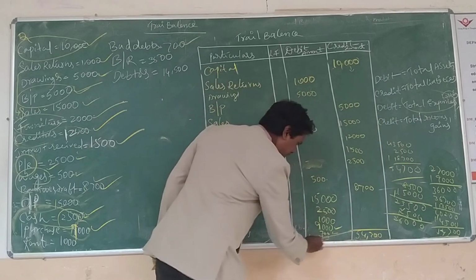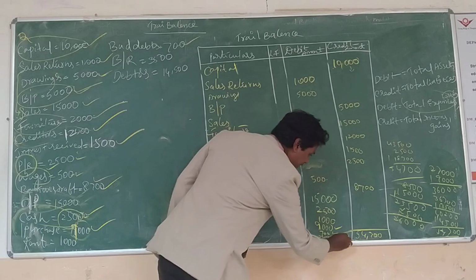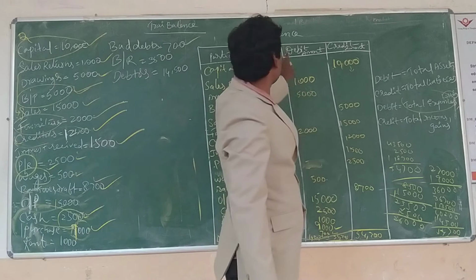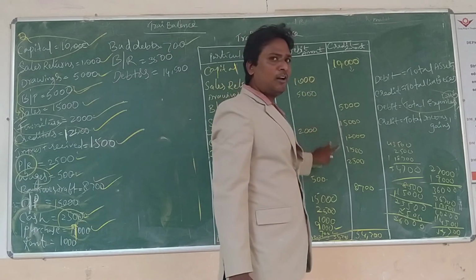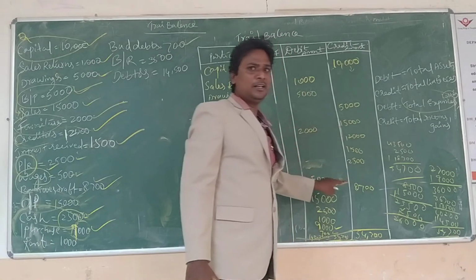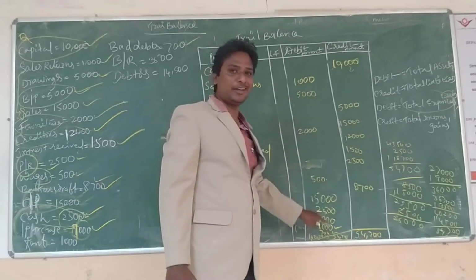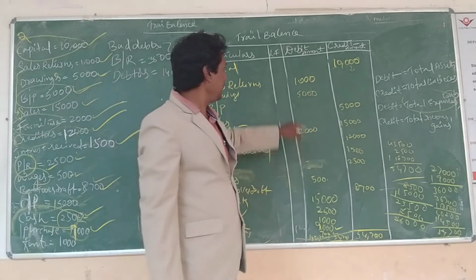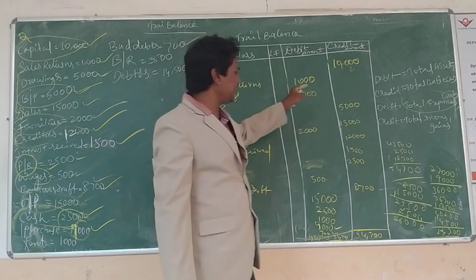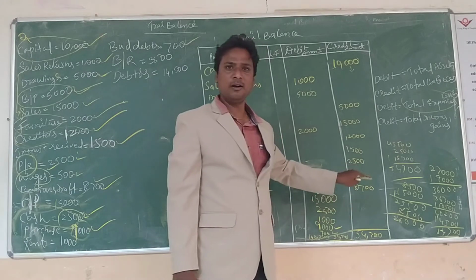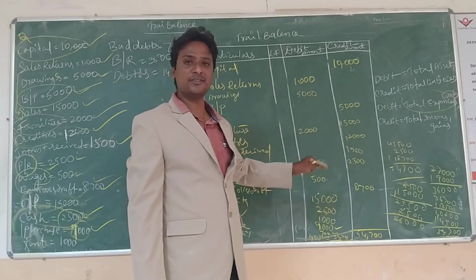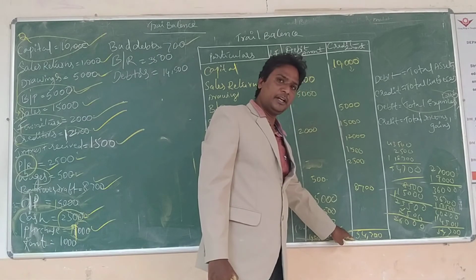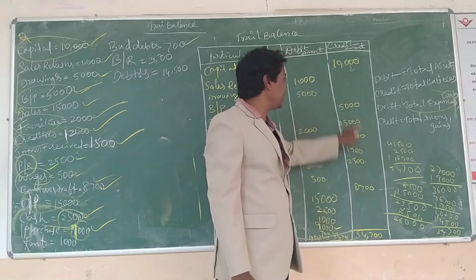So now the debit balance is also equal, 54,700. In a trial balance, both balances are always equal. When we have done the problem correctly, both balances are equal. That is the right answer. If the debit balance or the credit balance is greater, that is a wrong answer. Now you can do this in your external exam.